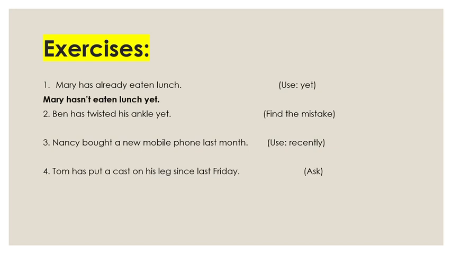Second question, find the mistake. Ben has twisted his ankle yet. Where's the mistake here? Be focused. As in the previous one, we said we use yet in negative sentences. So has should be hasn't.